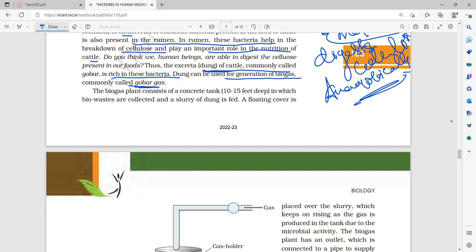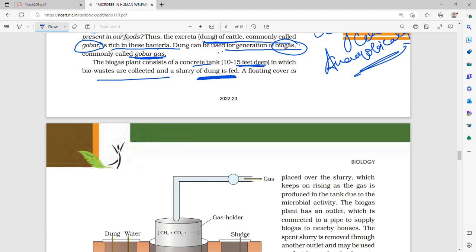Therefore, the dung or gobar of these cattle can be used for the generation of biogas, commonly called gobar gas. The biogas plant consists of a concrete tank which is 10 to 15 feet deep, in which bio waste is collected and a slurry of dung is fed. Now let's see how a biogas plant works, or how it looks.